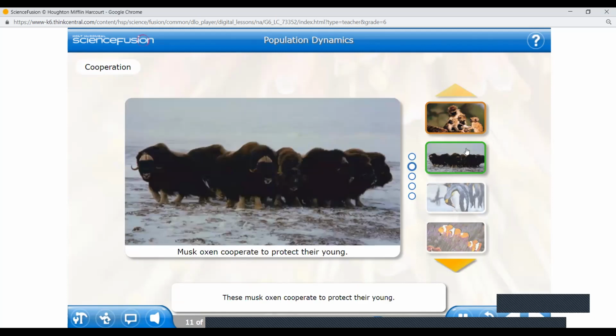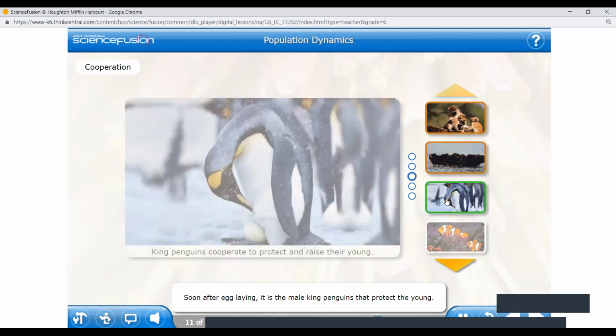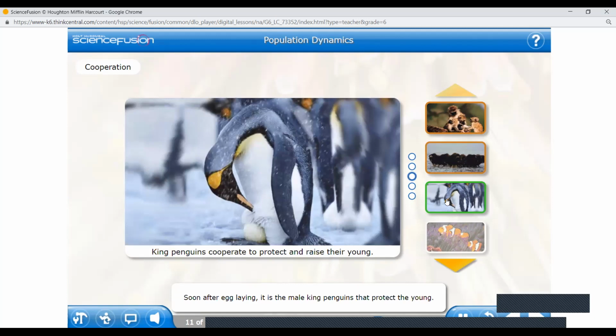Next. These musk oxen cooperate to protect their young. Young musk oxen can't protect themselves from predators. When the adults sense that predators are near, they form a circle around their defenseless young. See, imagine they form a circle here to defend their young ones in between and not let the predators come and eat them.